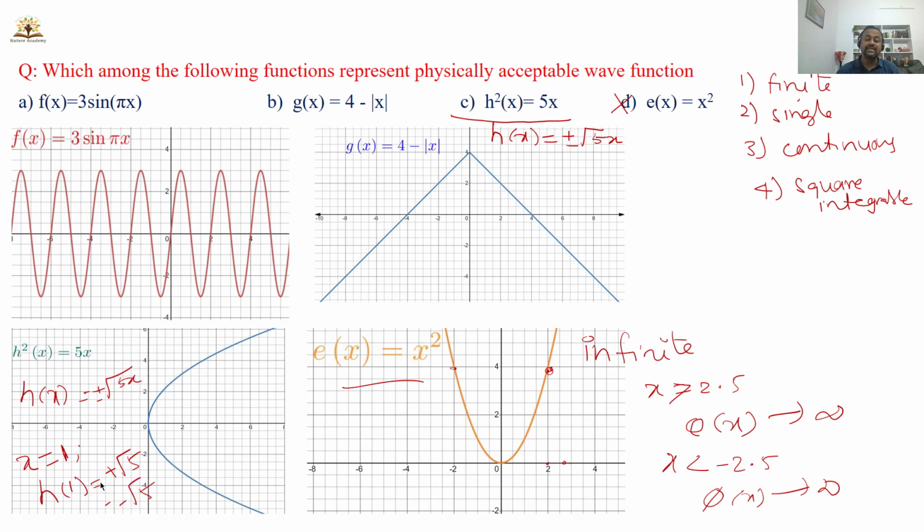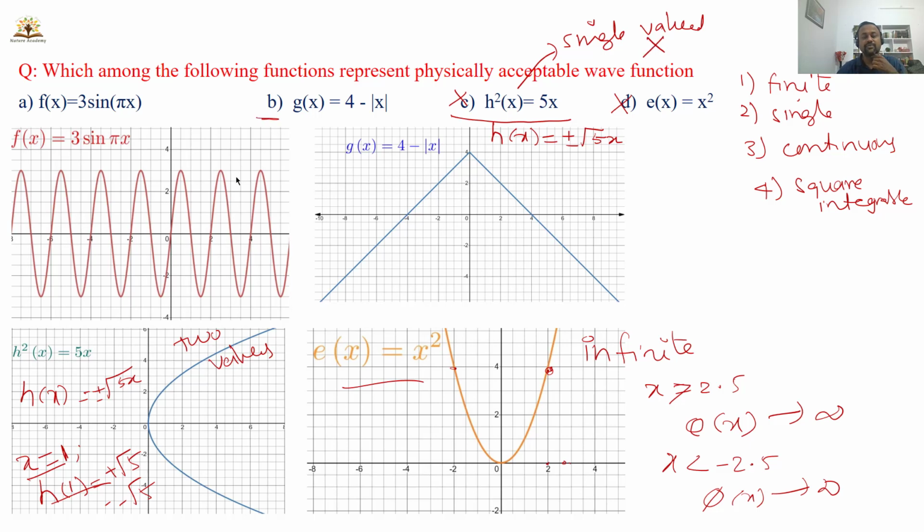That means for each x value, we are getting two values of h of x. So the single valued condition is violated here. This is not an acceptable wave function, since it is not a single valued one.